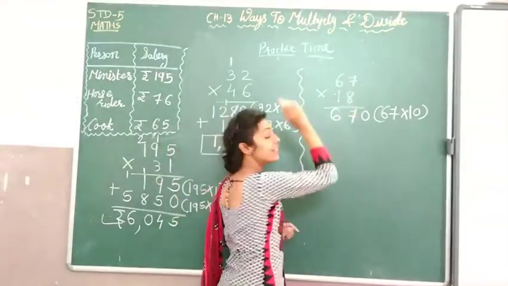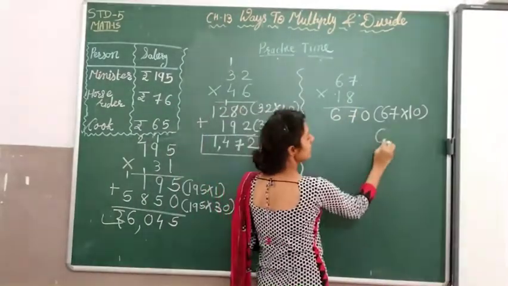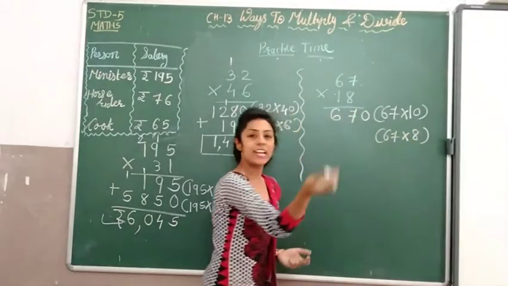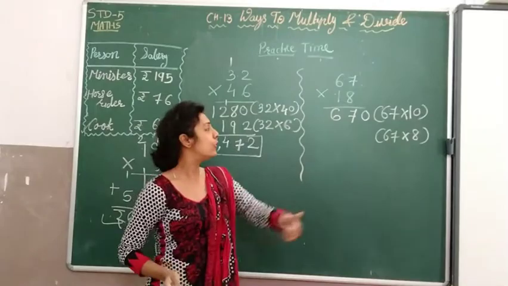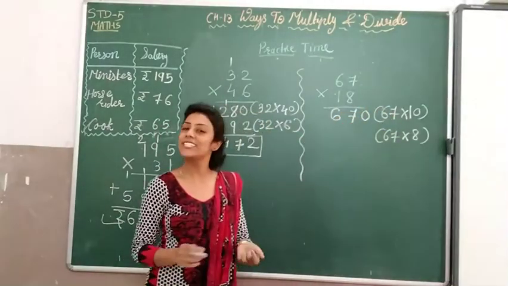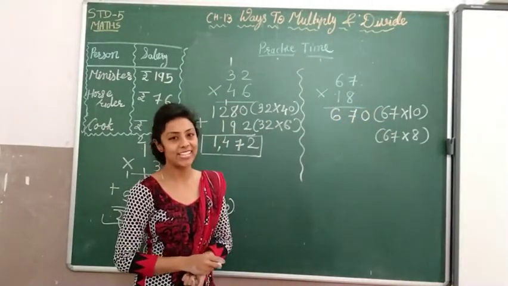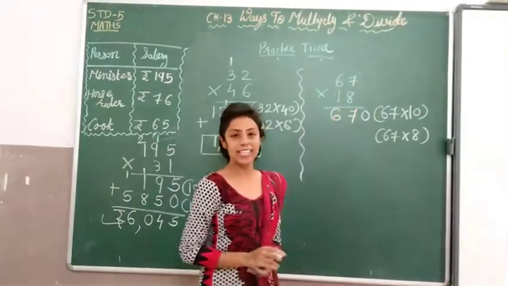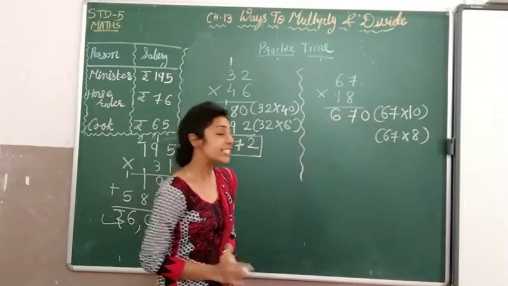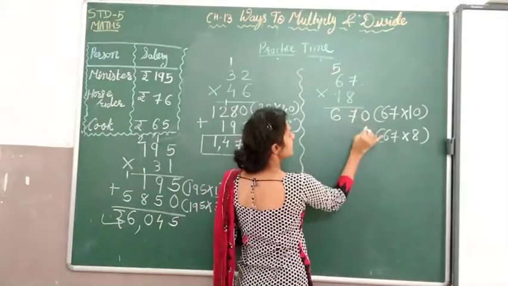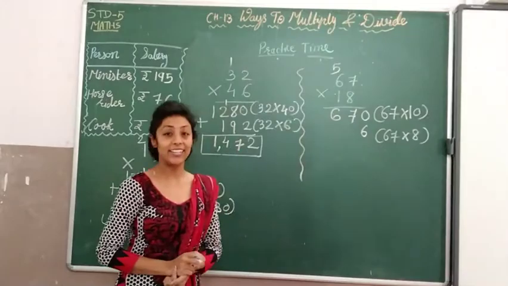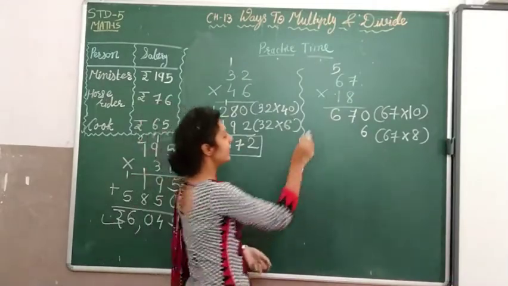Next, 8's turn. Here 67 multiplied by 8. After 8, is there any digit? No, there is no digit on the right side of 8. So we will not write any 0. Let's start here. 8 7s are 56. 56. Next, 8 6s are 48.